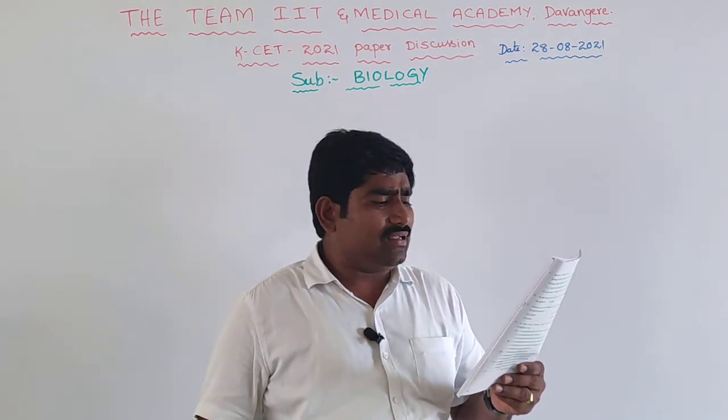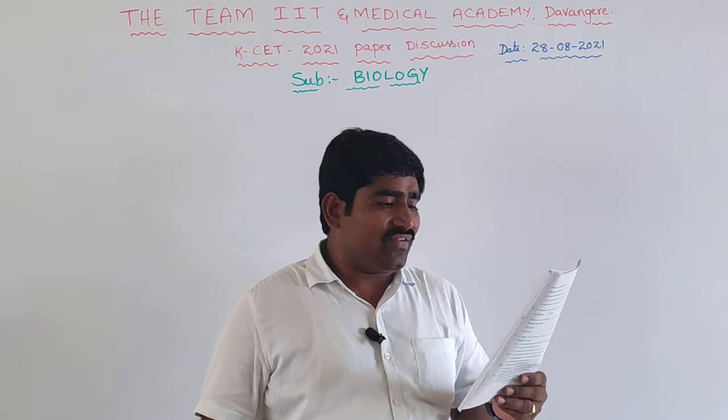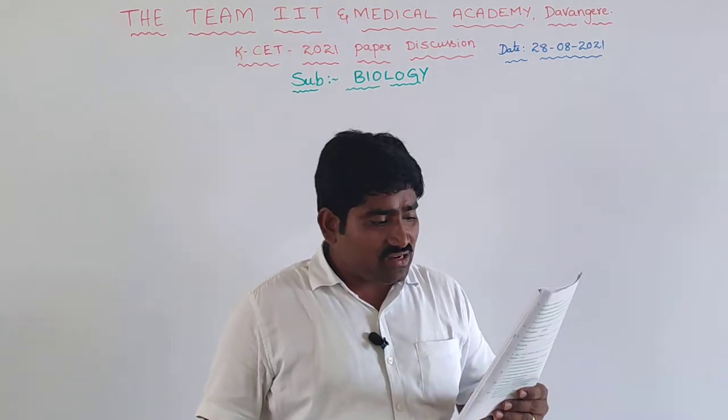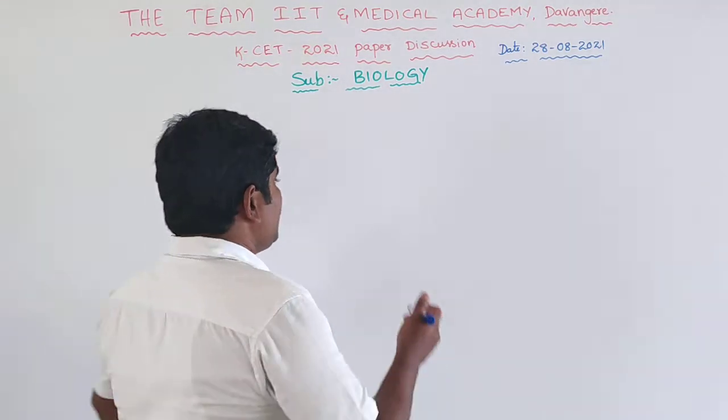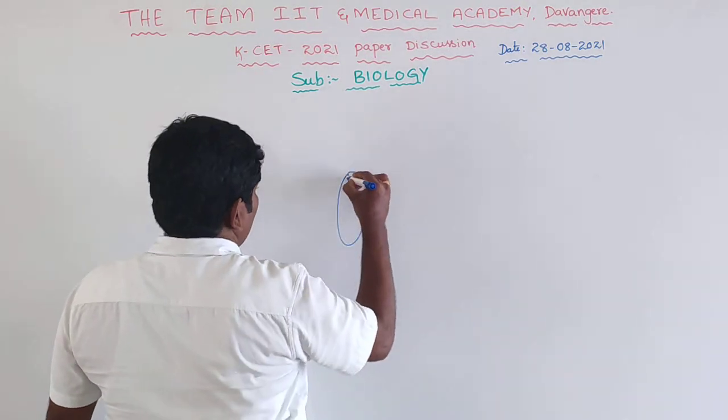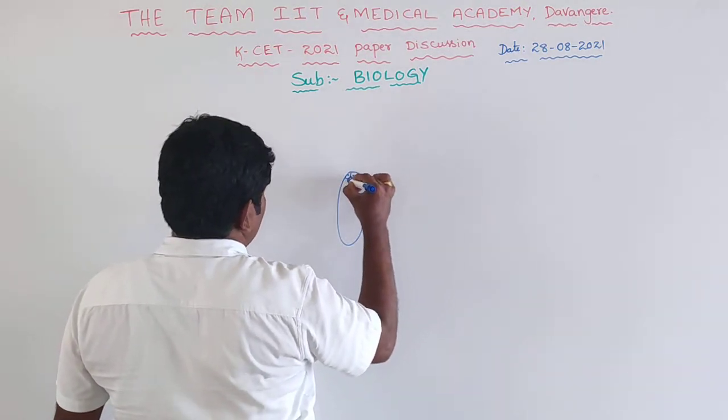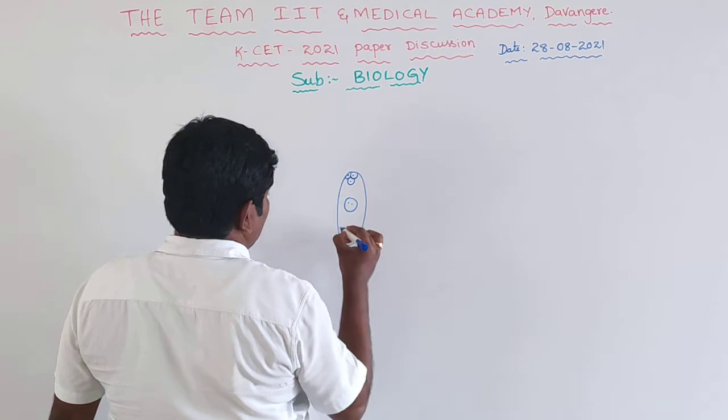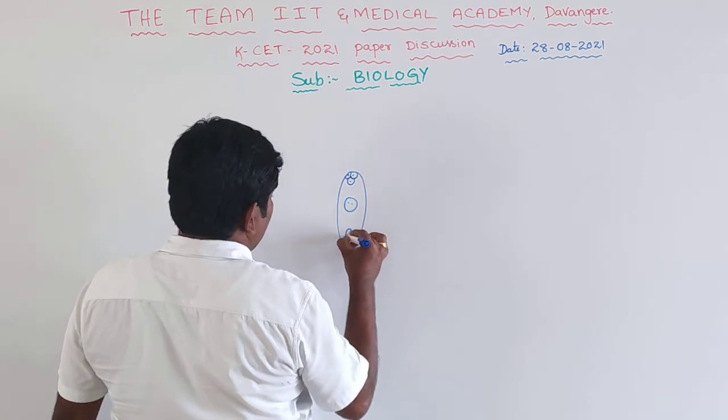Female gametophyte. Which cell of the female gametophyte is involved in the formation of the primary endospermic nucleus? So this is the embryo sac. Now if you see the embryo sac, these are antipodal cells, this is the chalazal end, and this is the egg apparatus.